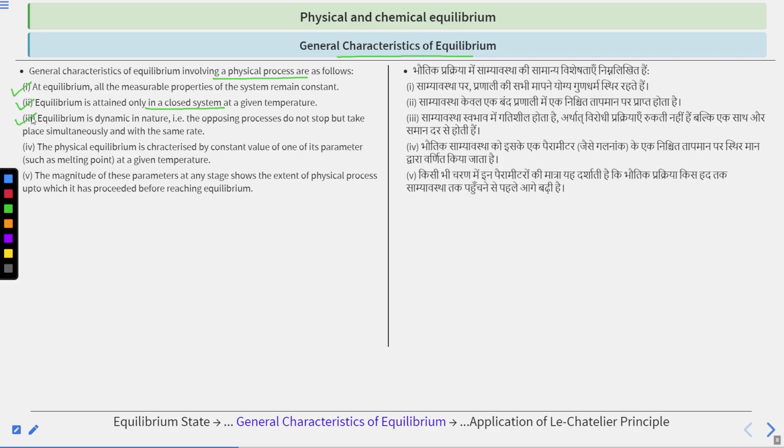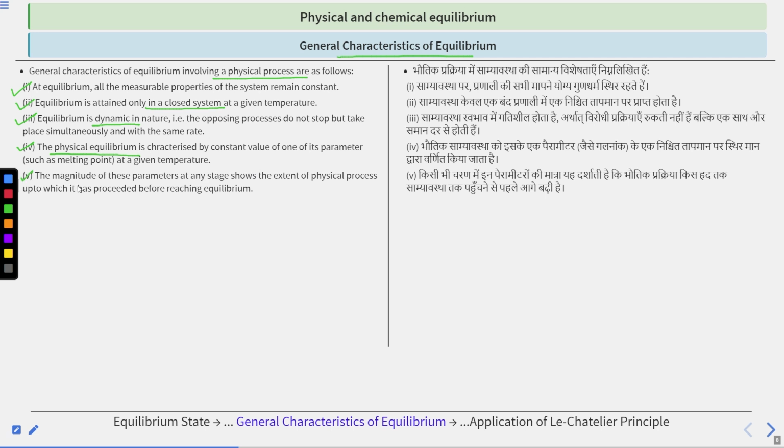Okay. Third, equilibrium is dynamic in nature. That is, the opposing processes do not stop but take place simultaneously and with the same rate. So, equilibrium is dynamic in nature. Fourth characteristic, the physical equilibrium is characterized by a constant value of one of its parameters, like melting point at a given temperature. So, we characterize the physical equilibrium by a constant value of one of its parameters, like melting point or boiling point at a given temperature.